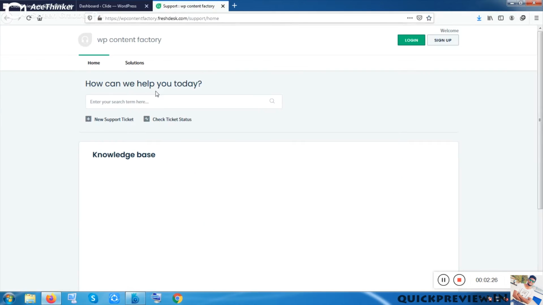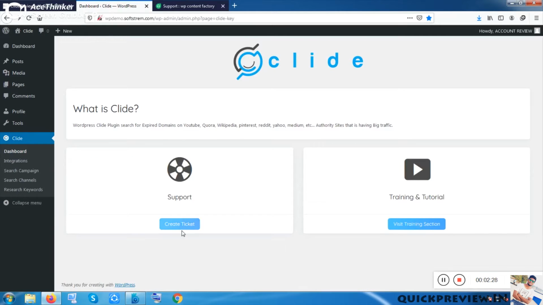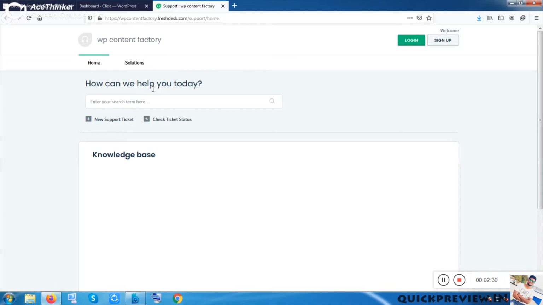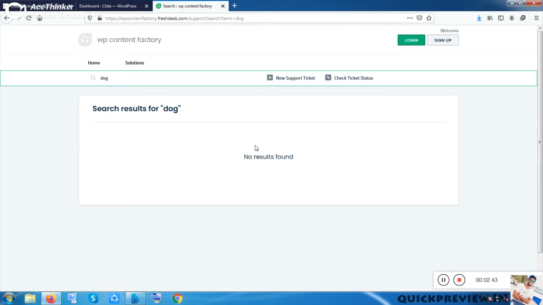Once I click on create ticket, it will open a new tab, and on this new tab you can type your focused niches, whatever you want. It will show me nothing, result not found, because this is a review version.